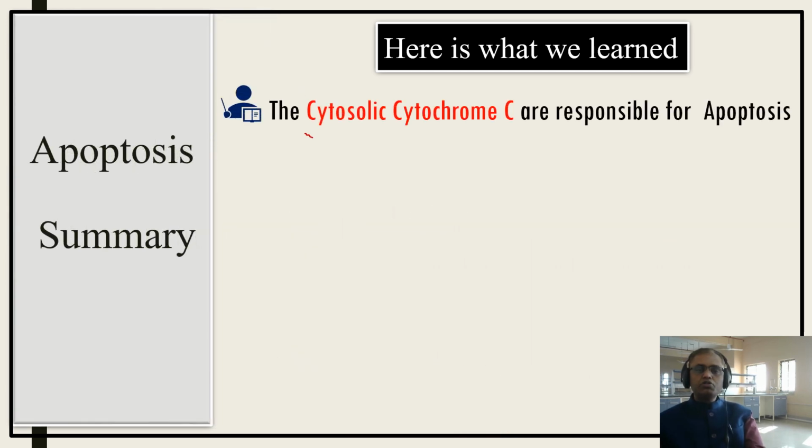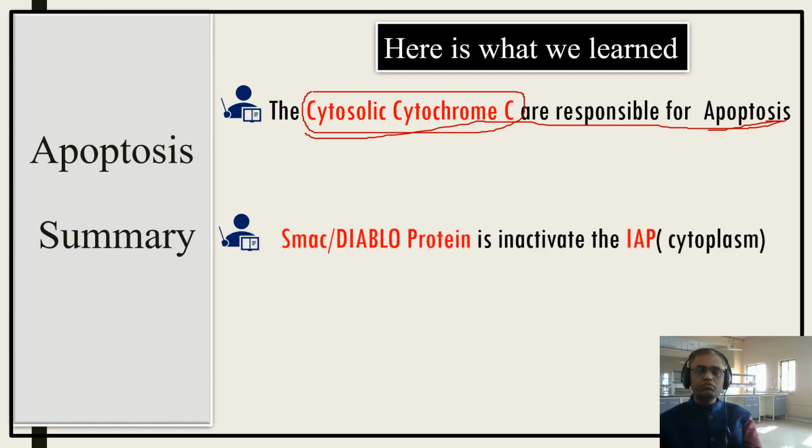The cytosolic cytochrome C is responsible for apoptosis. Here the word cytosolic is very important. Normally cytochrome C is present inside the mitochondria, so that is mitochondrial cytochrome C. But here I am using the word cytosolic: cytosolic cytochrome C is responsible for apoptosis. Very important for the MCQs.